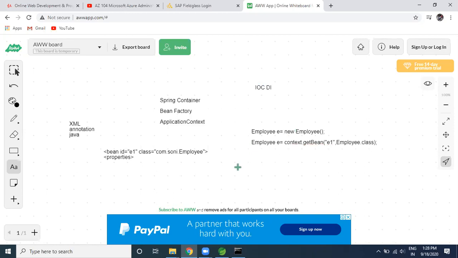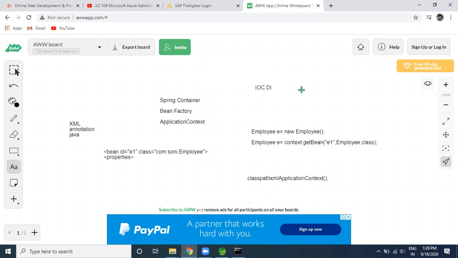So it can be done in a different way. XML bean factory, XML application context, right? ClassPathXmlApplicationContext, that kind of object you are creating, and then only are you trying to have the application context. Like this, you are trying to have the creation of that context, and then you are trying to assign this name. Then this way you are trying to have the object.